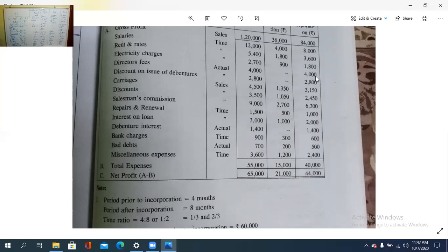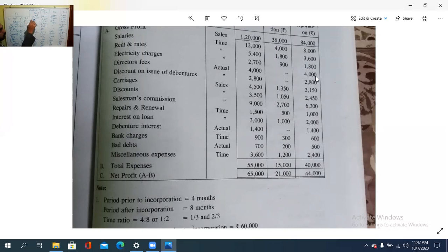Then miscellaneous expenses, based on time, 3,600, so 1,200 and 2,400.